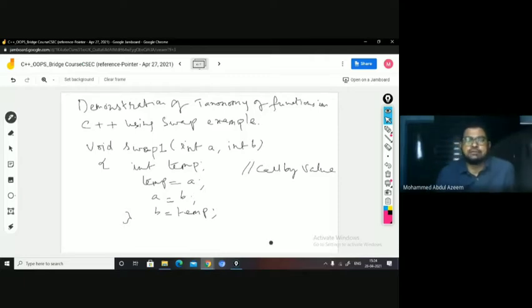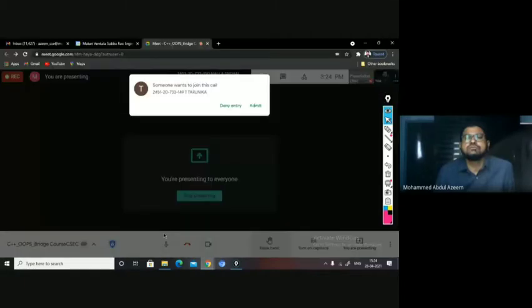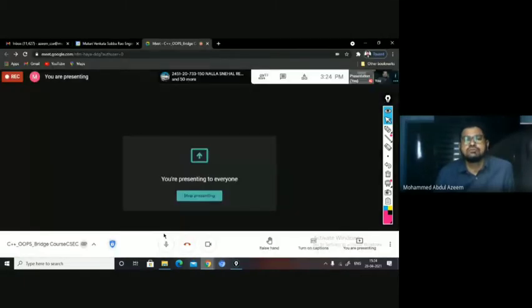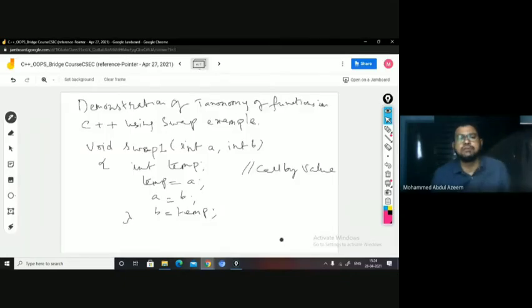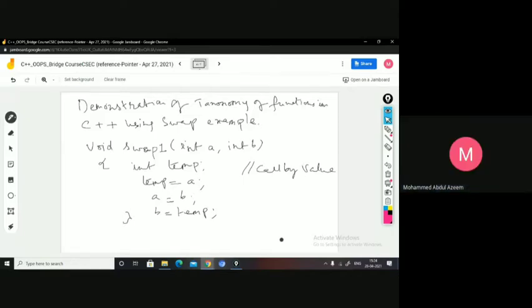So swap 1, we'll first observe this function. Swap 1 is taking two arguments, A and B. These are normal variables, right? So in order to call this function, what is it that you have to pass? You have to pass the values to these variables. These are said to be the formal variables, the variables declared inside the definition of the function.